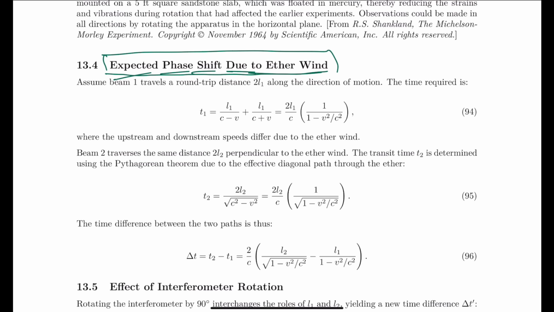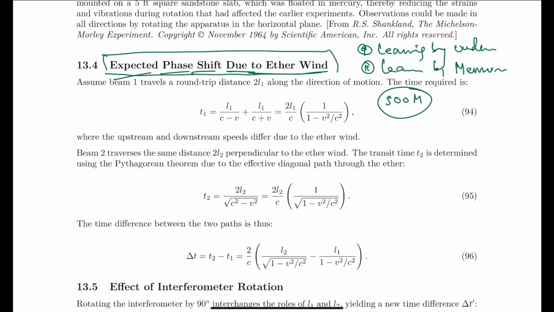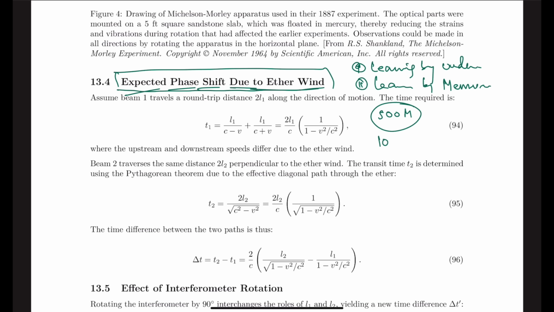Let me tell you, there is something called learning by understanding, then there is something called learning by memorization. I expect you to follow both, because you are not doing some kind of master's or PhD program here. You are just required to clear the examination, and that too, physics is only over 500 marks. You have 4 GS papers worth 1000 marks.